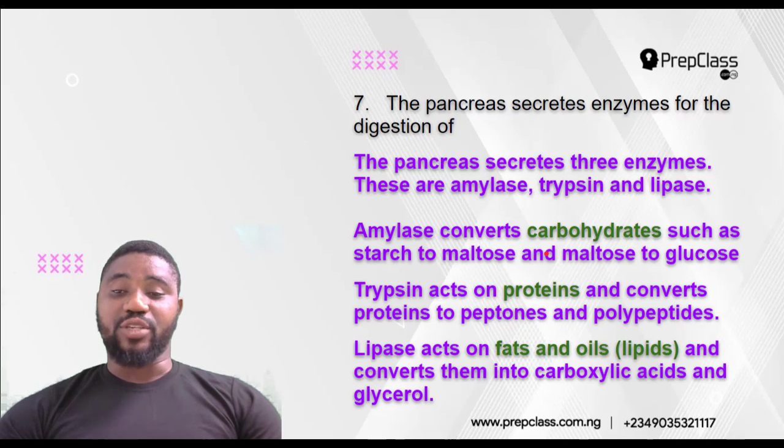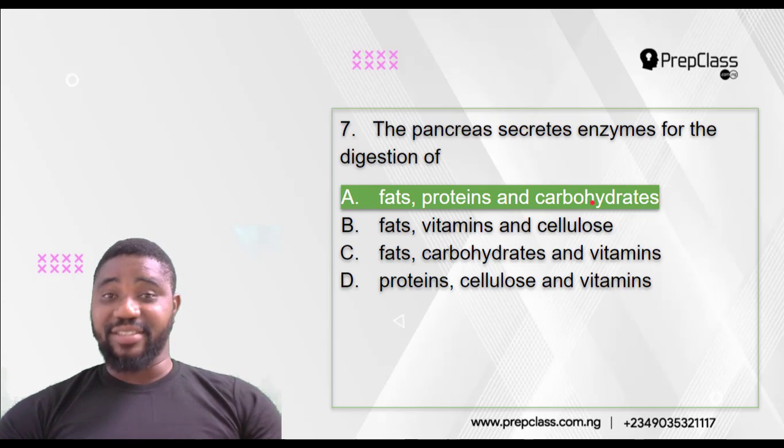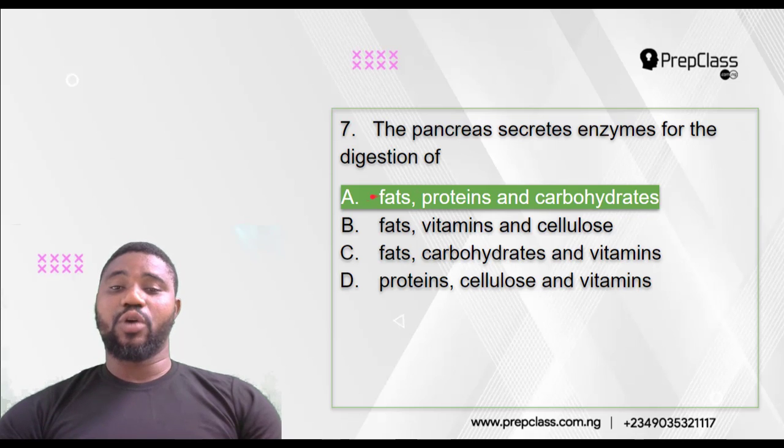So the correct answer is option A, fats, proteins, and carbohydrates. Fats, which is lipase, proteins, trypsin, and carbohydrates, amylase.